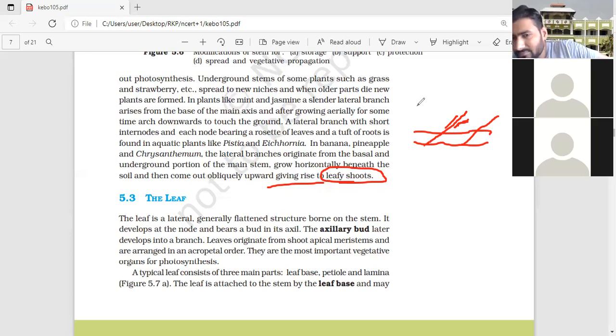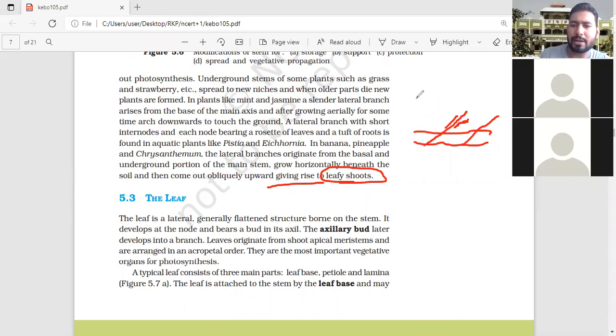Then subaerial, which we have seen just now, and aerial, that is thorn, stem tendril, phylloclade, cladode, and sometimes the stem totally gets modified into a thick cylinder or fleshy form. Fleshy is found in Opuntia, and thick cylinder is found in a plant whose name I forgot. Clear? So this is the story about the modification of stem.